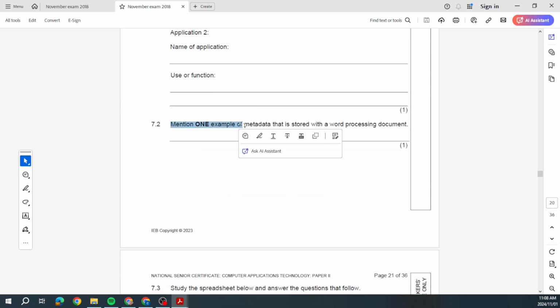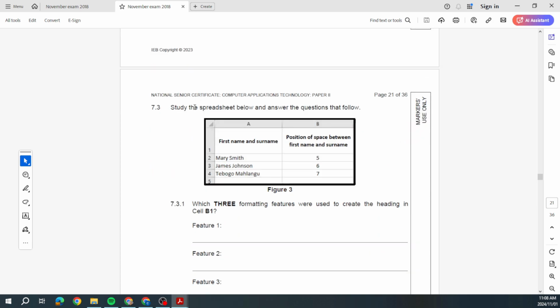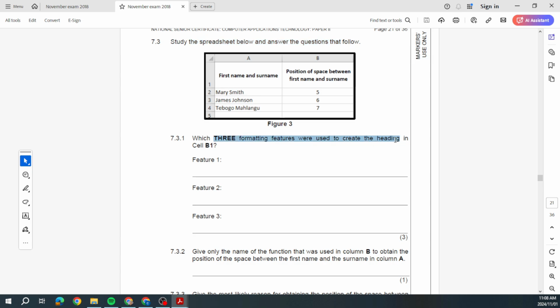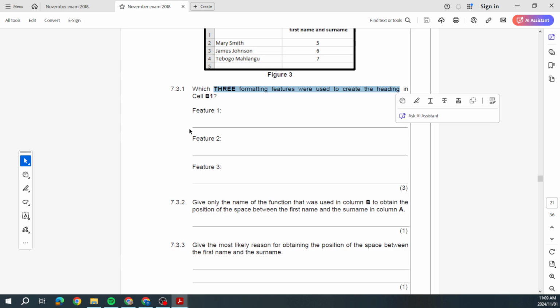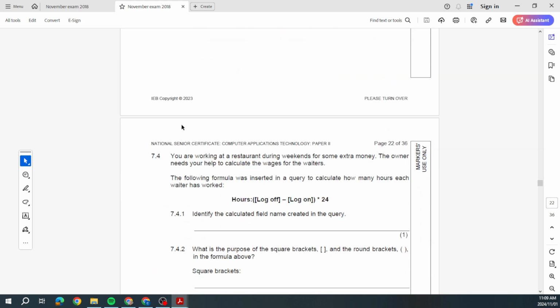Mention 1 example of metadata, the data of data. Okay? Things like your author, the date it was created, things like that. There's a screenshot of a spreadsheet. This is 2023. Which 3 formatting features were used to create the heading in B? Right, now we can see that it is bold. We can see that there's text wrap or wrap text. We can also see that the alignment has been done into the center, both horizontally and vertically. So those are the kinds of questions that then come up.